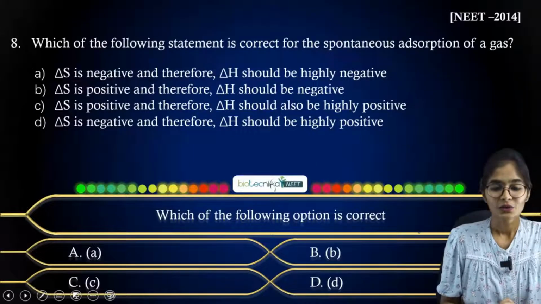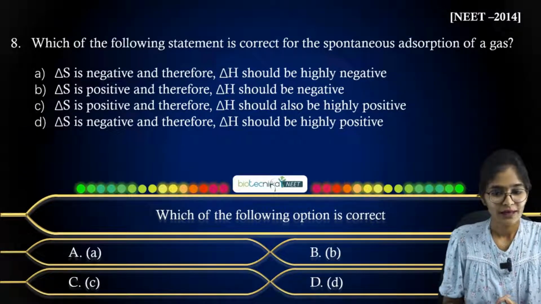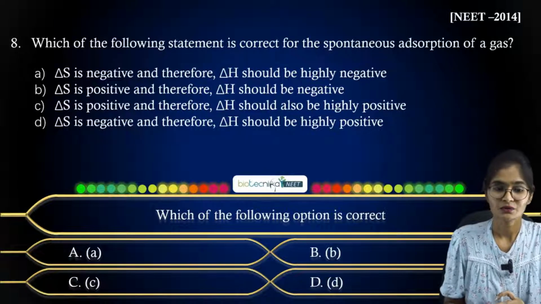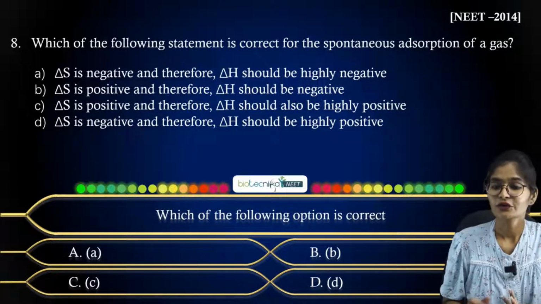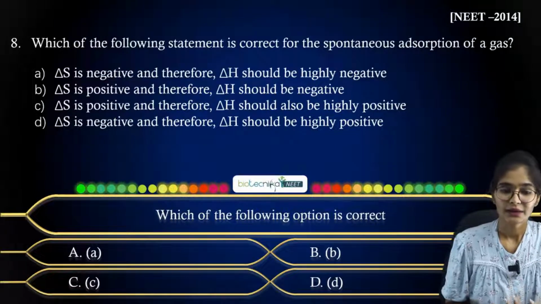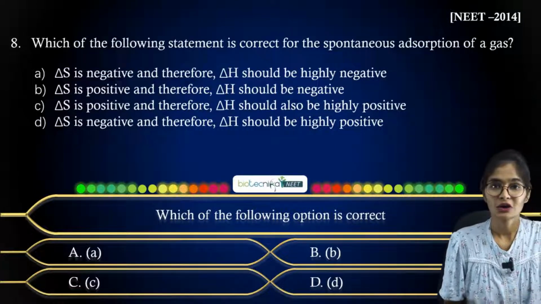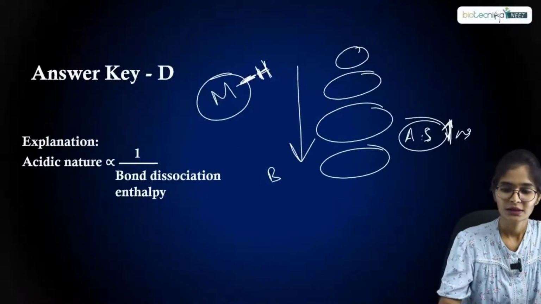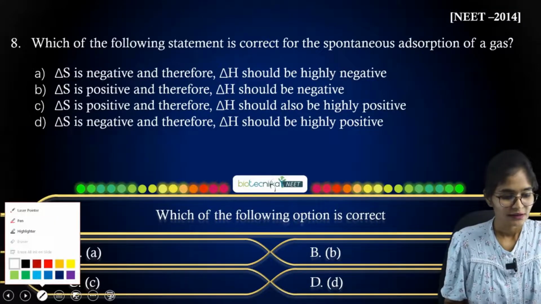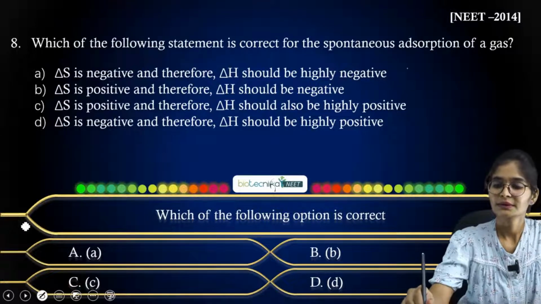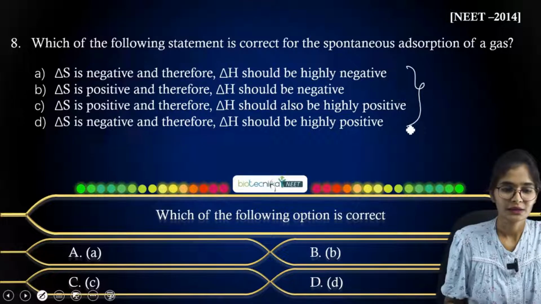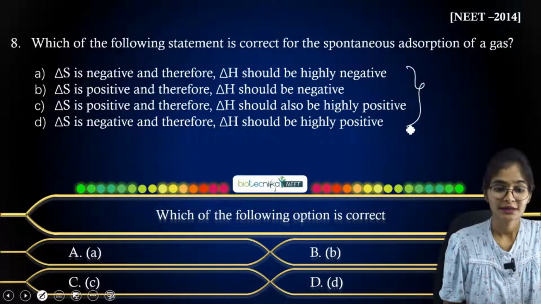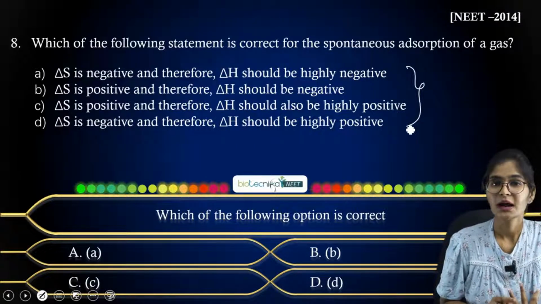The 8th question is regarding the spontaneous adsorption of a gas. Which of the following statements is correct for the spontaneous adsorption of a gas? The A, B, C, D options are already mentioned in the box. Just let me know whether it is A, B, C, or D. A: delta S is negative and therefore delta H should be highly negative.